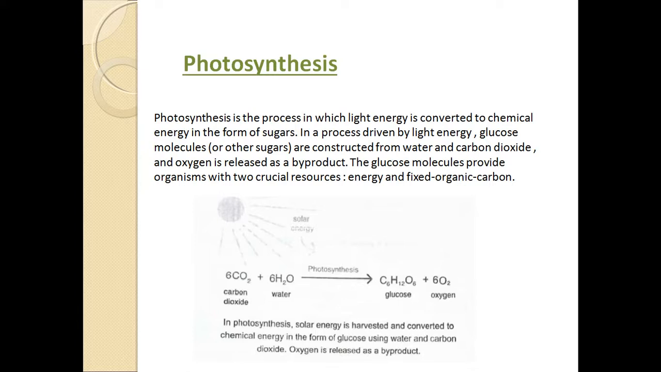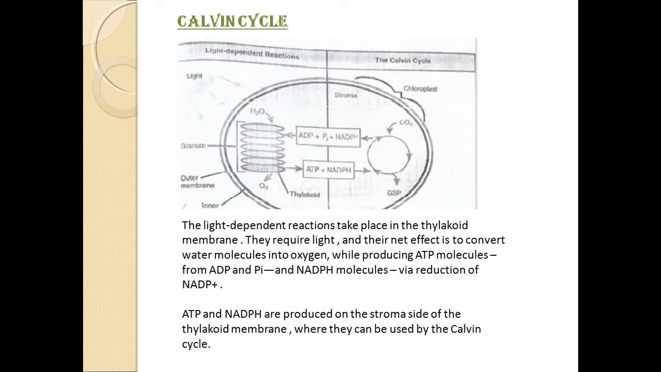Photosynthesis is carried out in the structure called chloroplast. This is the structure of chloroplast. You can see here it has an outer membrane and an inner membrane. Chloroplast is a disc-like structure, as you can see in the diagram, and it is double layered with an outer and inner membrane.